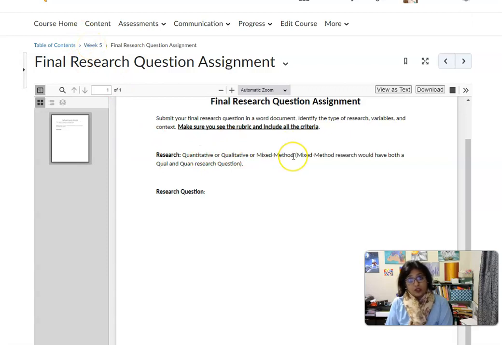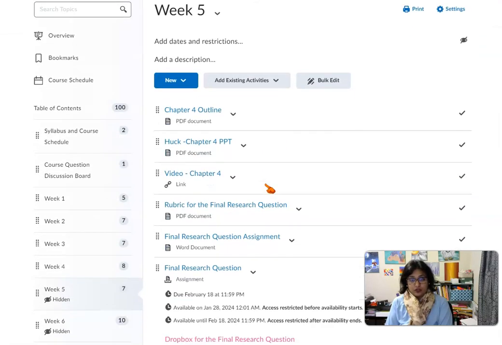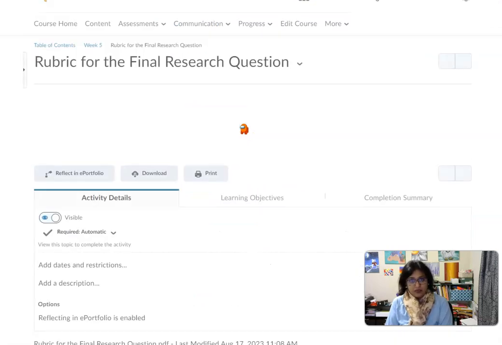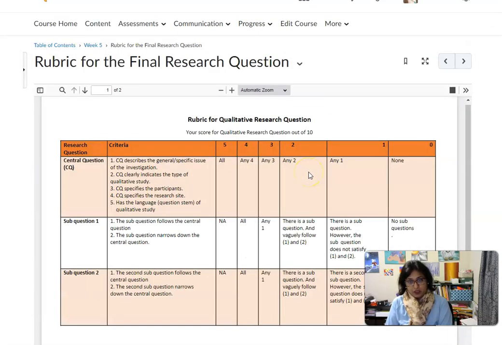It talks about looking at the rubric. So if your research question has been approved, then I have already basically looked at the rubric to tell you that your research question is good. But if you have any questions about it, please feel free to post and let me know about it.